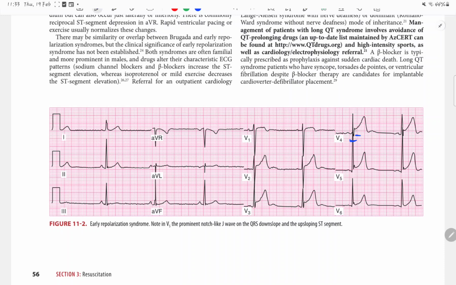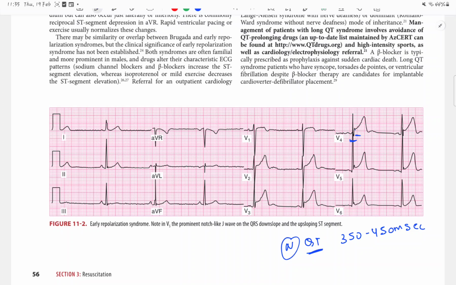This thing notch like J, and there is a T wave. So normal QT interval it's different in male and female, but it's mostly 350 to 450 milliseconds. In early repolarization, the QT interval may be normal or shortened.